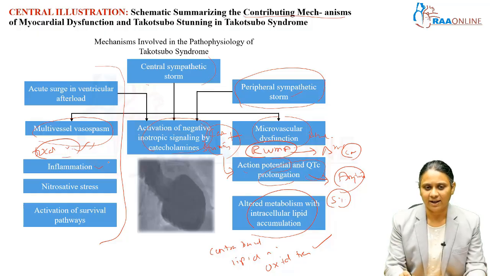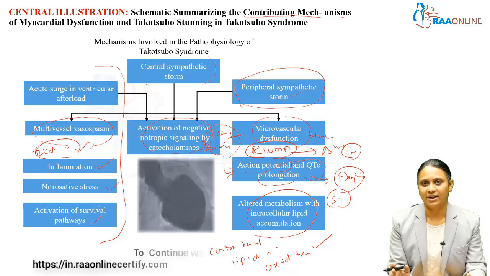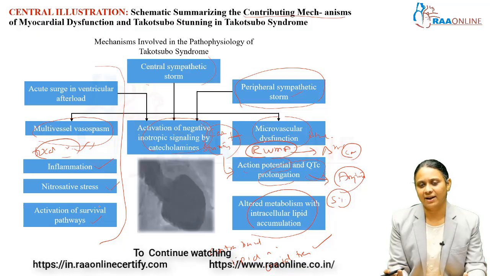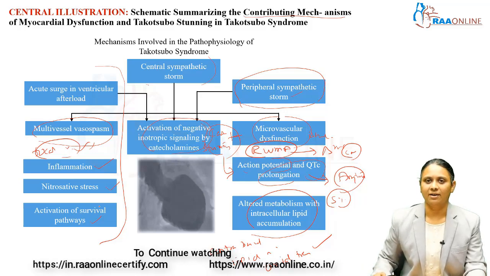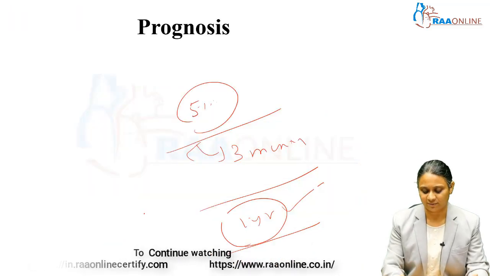So, this myocardial edema, inflammation, nitrosative stress and activation of survival pathways result in reversibility in 3 months, but sequelae can exist up to 1 year, and after 1 year they become normal. Cardiomyopathy is required. Thank you.